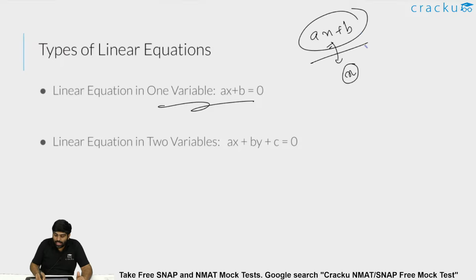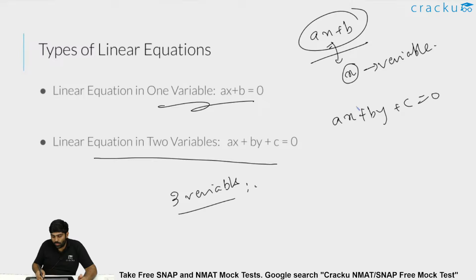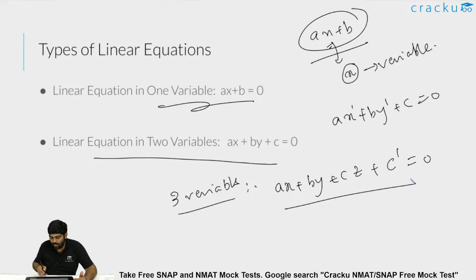So ax plus b is a linear equation in one variable where x is known as a variable and a and b are constants. Now there is a linear equation in two variables as well, ax plus by plus c equal to 0, and there can be even three variables. Until the degree is 1, ax to the power 1, by to the power 1, it has to be linear. So there could be three variables as well, something like ax plus by plus cz plus some c dash equal to 0. This is a three variable equation where x, y, z are variables.